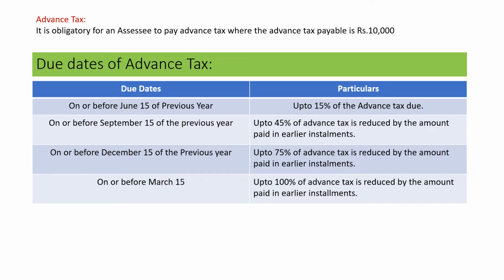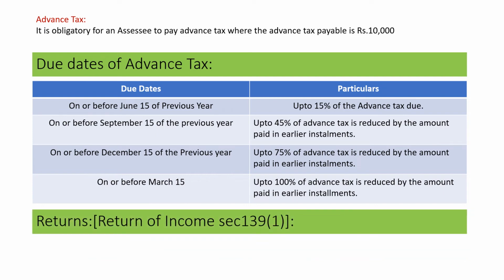Next, on or before March 15th, up to 100% of advance tax is due, reduced by the amount paid in earlier installments.